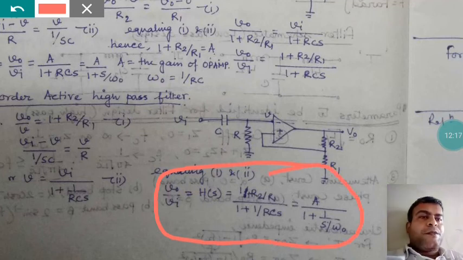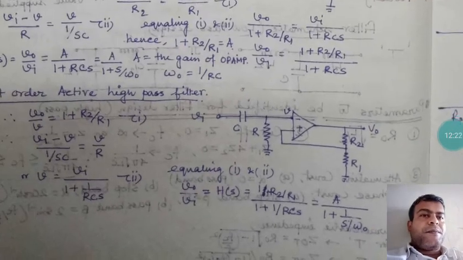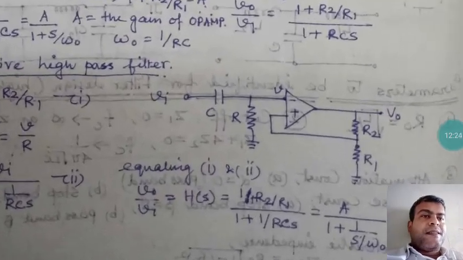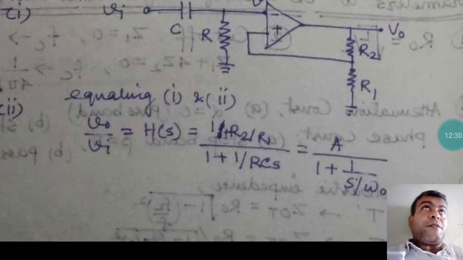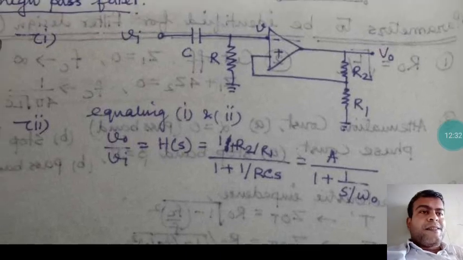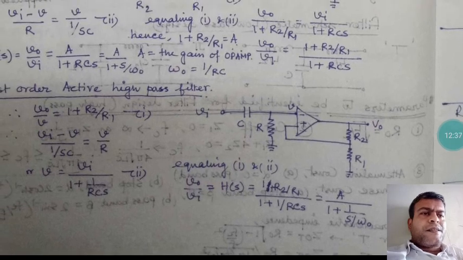This can be expanded further, but this is the main circuit: V0 by Vi equals Hs equals A by 1 by S by j omega. So that is the full class on active and passive filters.